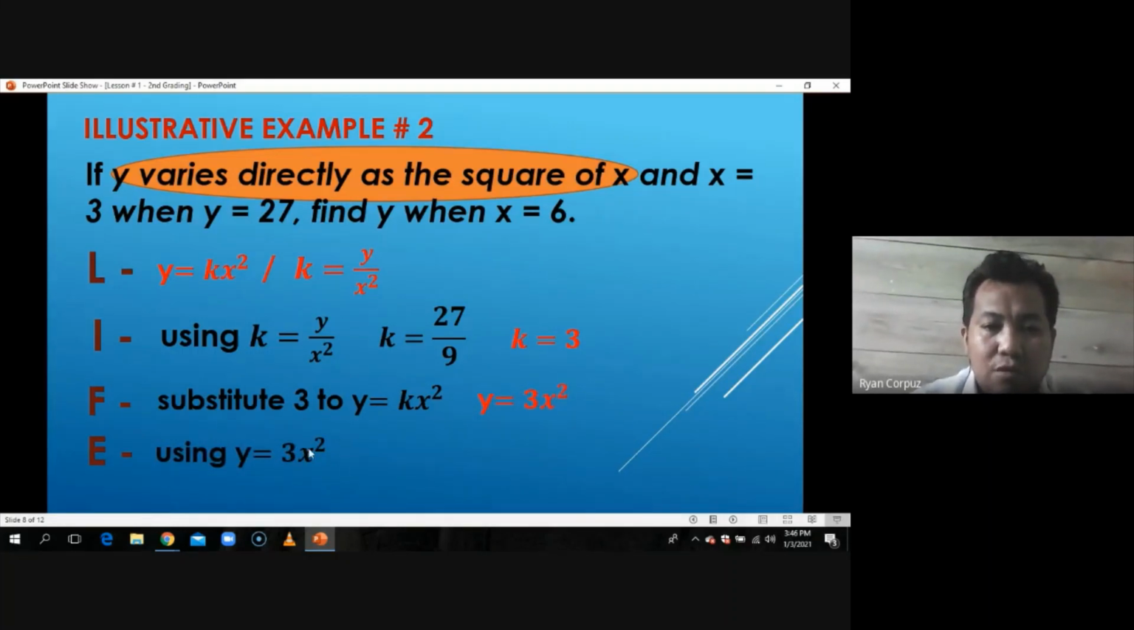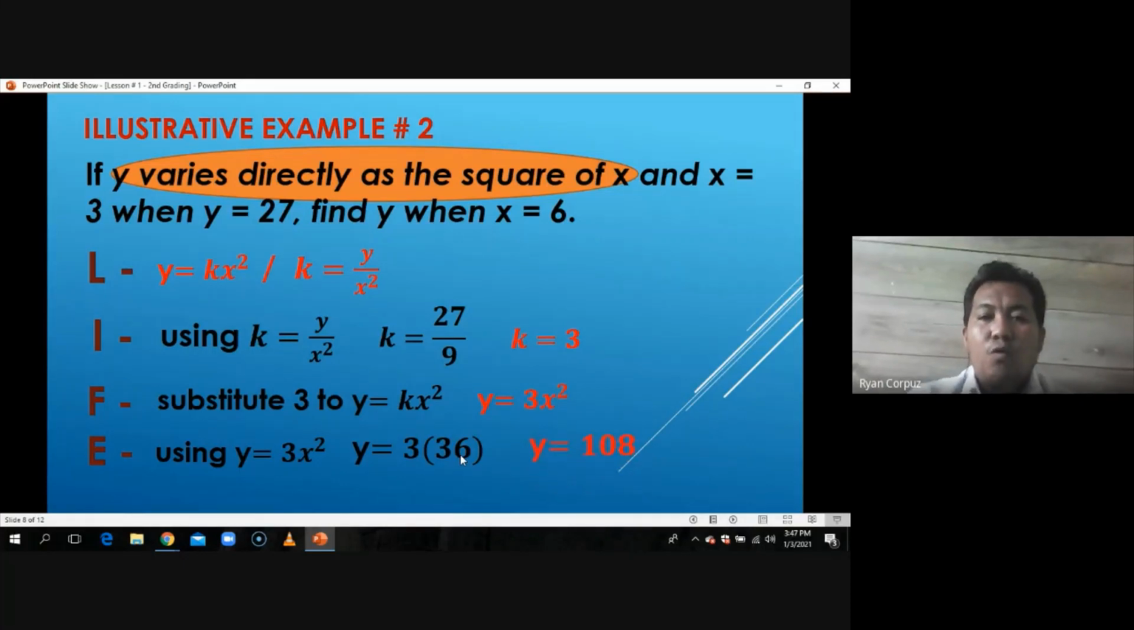Ito yon. So gagamitin mo na yun ngayon, for you to find out what is asked in the problem. We are going to find y. So it was already equated into y. Substitute lang natin yung value ng x which is 6. When we do that, we'll come up with y is equal to 3 times 36. Bakit naging 36? Because x is 6, and 6 squared would be 6 times 6, that would be 36. And 36 times 3 is equal to 108. So the value of y that we are looking for in problem number 2 is 108.